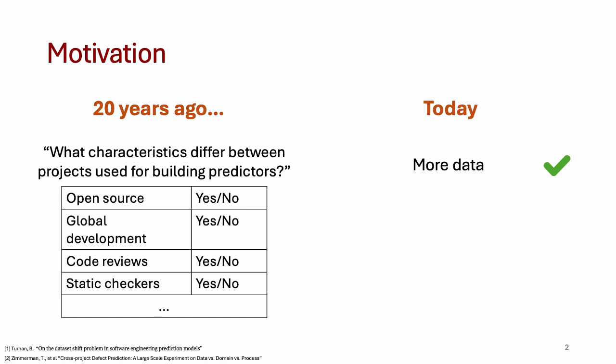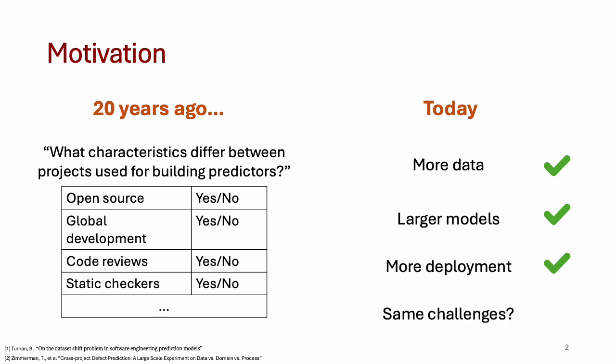Today, we no longer train models on a single project or a single code base, but rather use large combinations of projects. Additionally, the models we train are not simple statistical models either. The size of the models trained today was inconceivable some 10 years ago. Most importantly, the resulting models are being deployed everywhere, which leads us to ask whether the same challenges with lack of transferability across software code bases still exist.